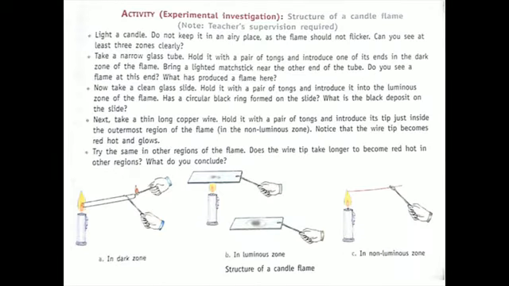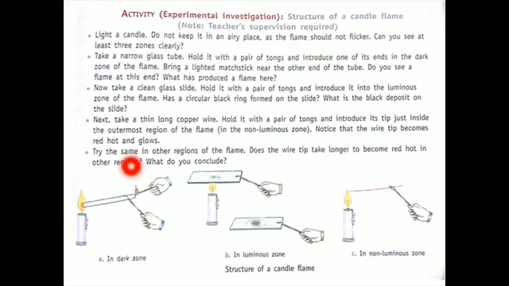Now this is the activity which is given in your syllabus, to study the structure of the candle flame. Here you can see in this picture, this is the dark zone. This is the experiment to conclude about the dark zone. This is the experimental setup for the luminous zone, and this is for the non-luminous zone. What we have to do is light the candle and place it in an area where no air or wind is present, so that the flame is straight enough and does not flicker.